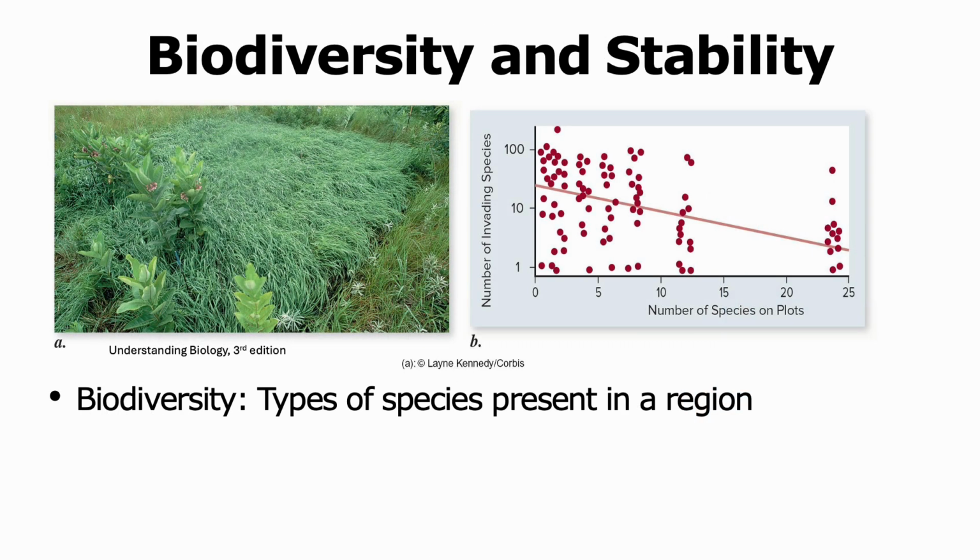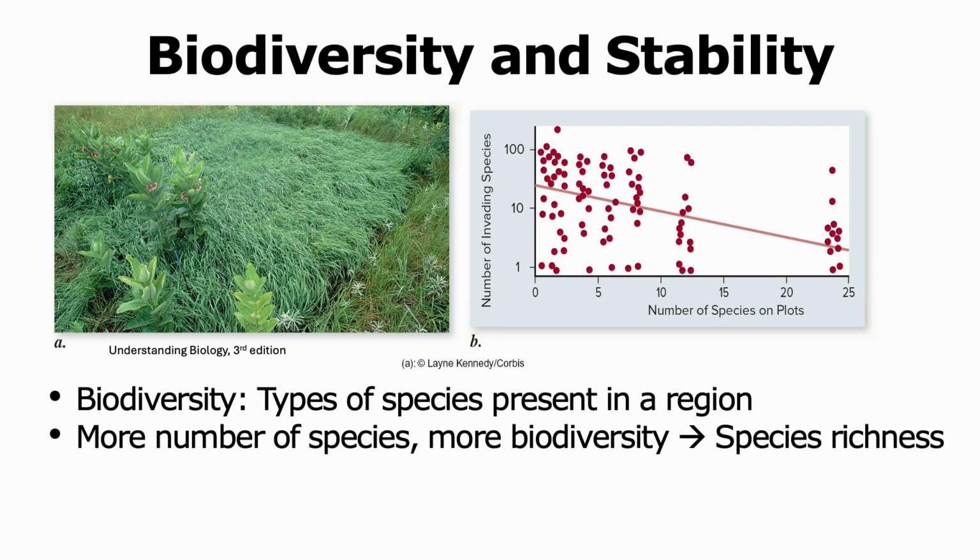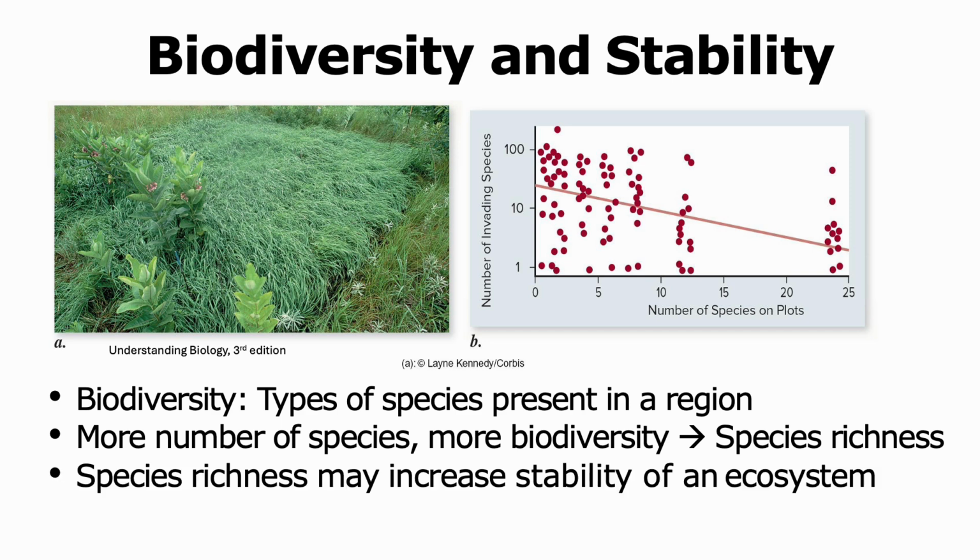It has been shown that biodiversity can actually stabilize organisms at different trophic levels. Biodiversity is the types of species that are present in a region. The more the number of species, the more the biodiversity is present in a region. This is called species richness. Now, species richness may actually increase the stability of an ecosystem, and they're able to do so in a variety of ways.